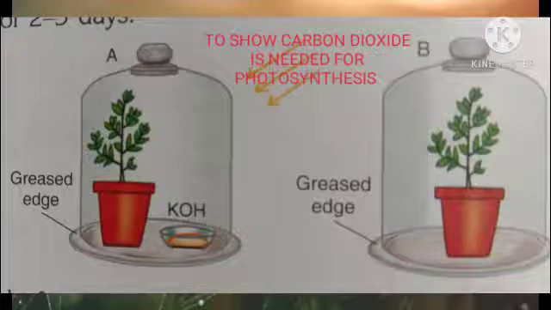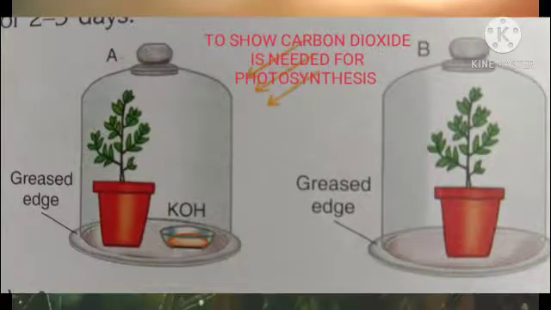While the plant which was normally kept in the sunlight, its leaves show blue-black color with iodine during the starch test, showing it had carbon dioxide and therefore photosynthesis occurred. So the conclusion is carbon dioxide is essential for photosynthesis, as plant A didn't have CO2 and it didn't perform photosynthesis.